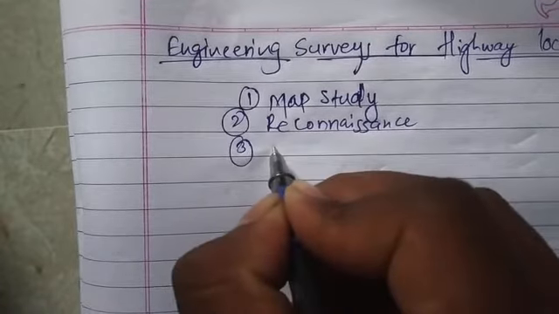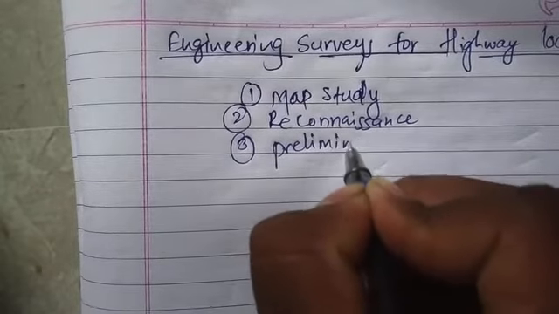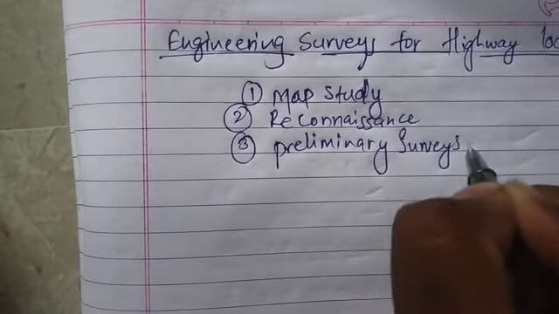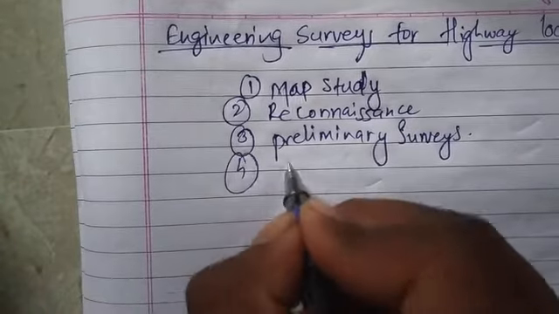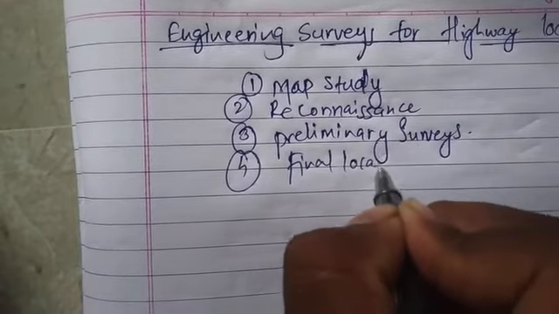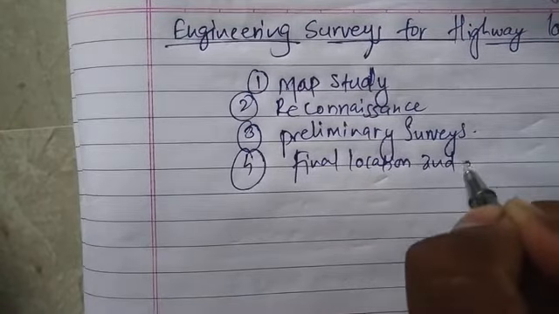Third is preliminary surveys. And the last one is final location and detailed survey.